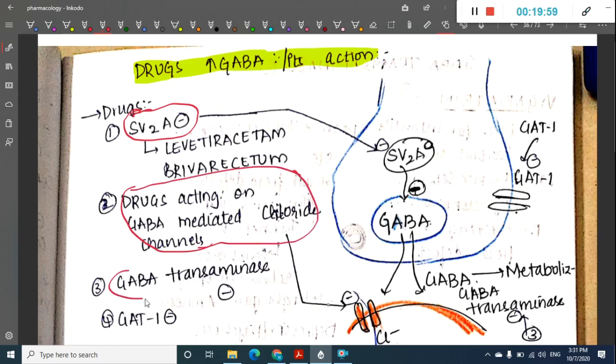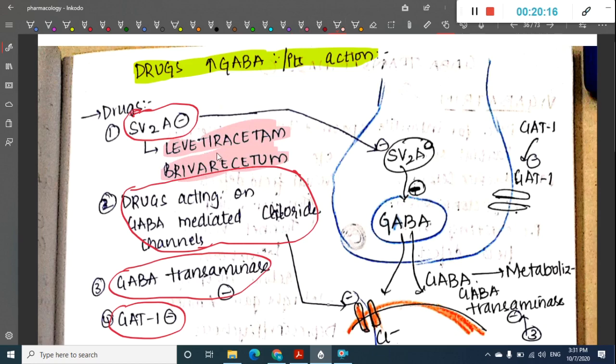Then these include GABA transaminase inhibitors and also GAT1 inhibitors. So we will see each of them in detail. SV2A inhibitors are already dealt, and these include levetiracetam and brivaracetam.